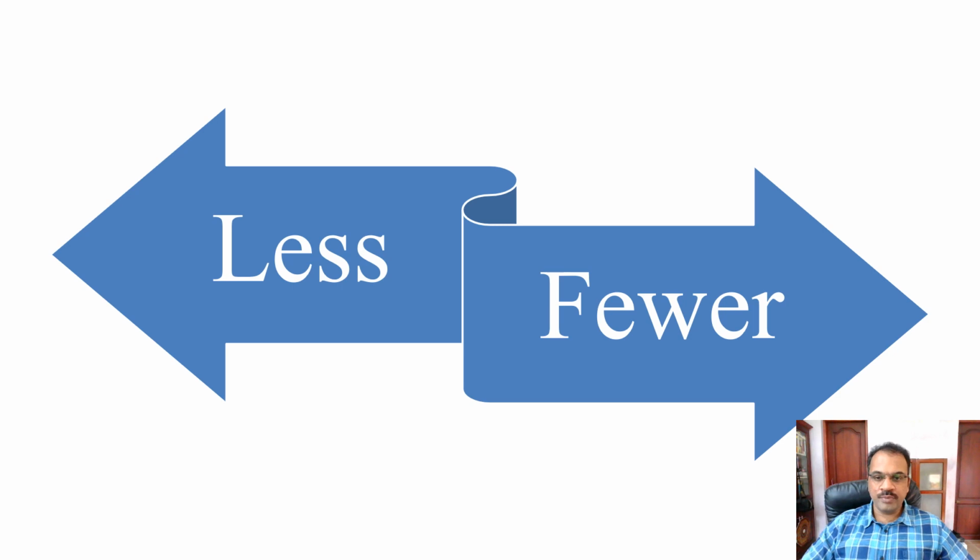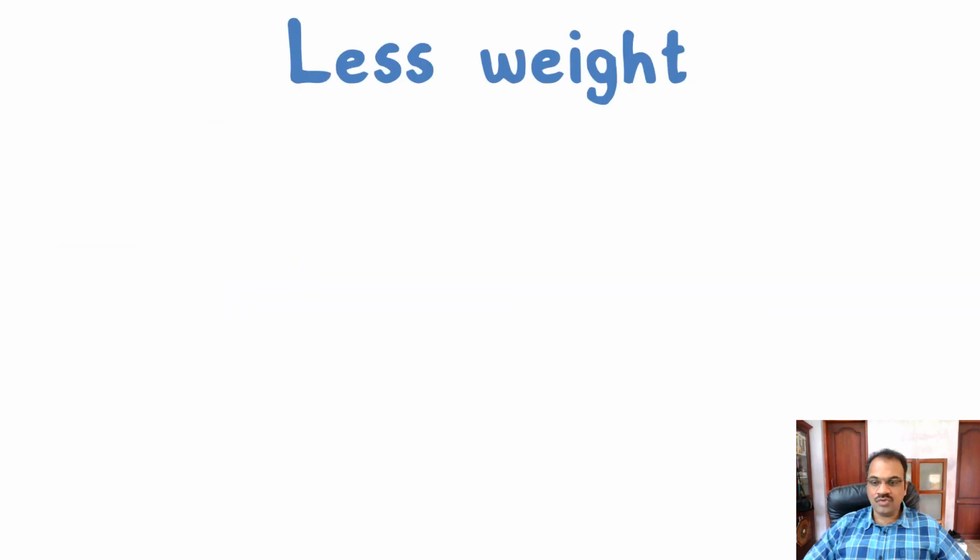Now moving on to the next pair of words, less and fewer. Again, people use these two terms very commonly in an interchangeable manner, but there is a difference here. Basically, less is about quantity. It's about quantity in the sense that that is something you cannot count, while fewer is about things that you can count in numbers. Let us see some examples. Less weight. Weight is something you will not say one weight, two weight like that. So that is not something that you can count. So then you use the term less weight.